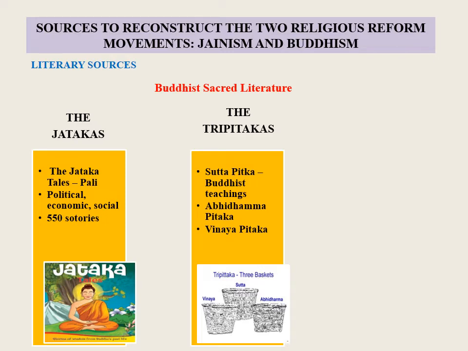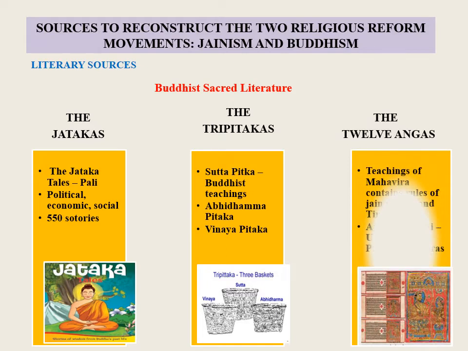punishment they deserved. The next literary source is 12 Angas. A Jain council at Pataliputra collected and compiled the teachings of Mahavira and Jain religious literature into 12 Angas. The 12 Angas contain the rules for Jain monks and teachings of Jain Tirthankaras or spiritual gurus. These works written in Ardha Magadhi are divided into many subsections or parts such as Upangas, Pakirnas, Sutras and other texts.